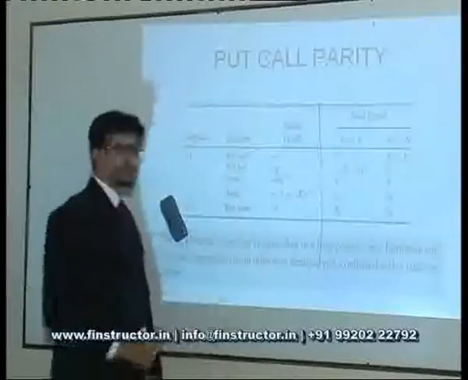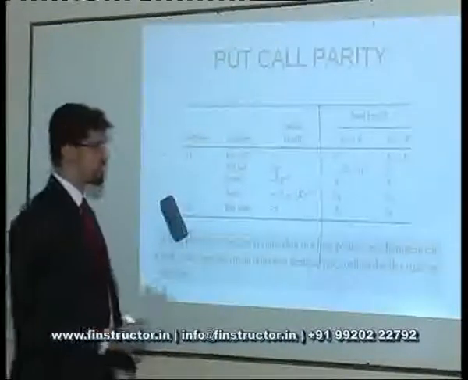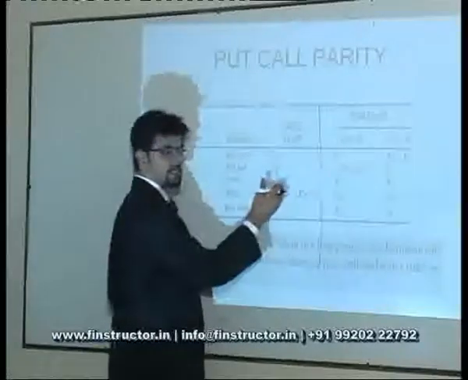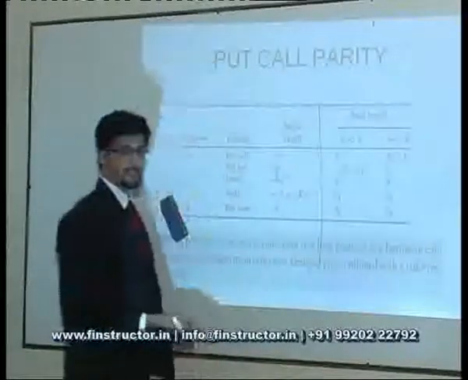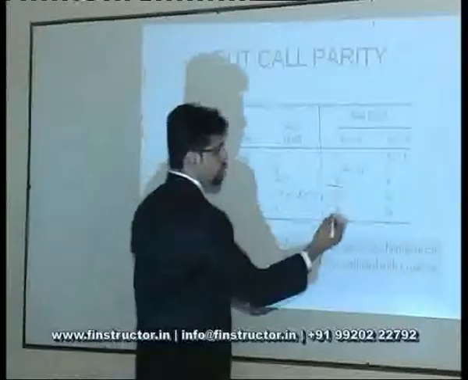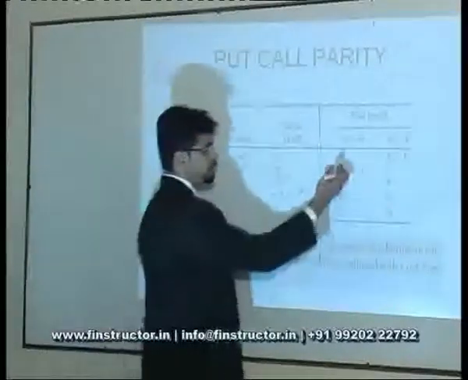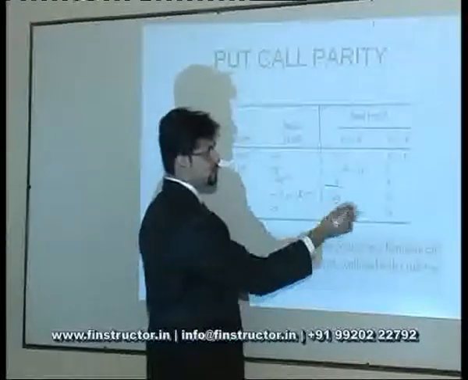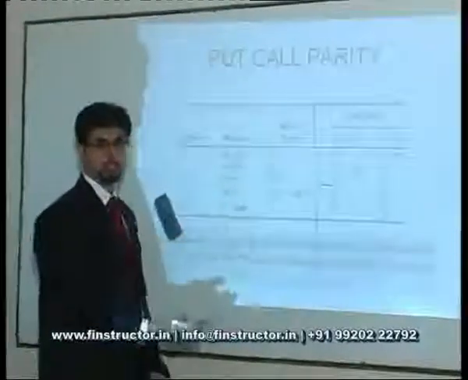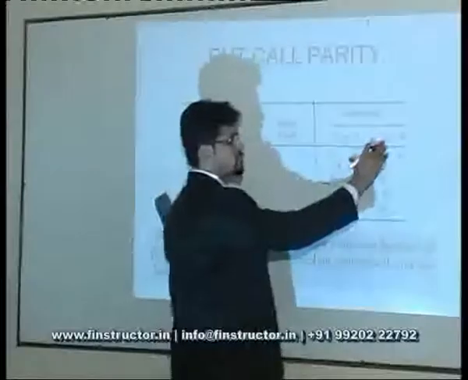From the K e^(-rT) that I had invested at the risk-free rate in a bank, it would have matured and I would get back K rupees. So what would be my total payoff in the first case if the spot price remains lower than K? The K will get cancelled, and it will be minus S, the stock price at maturity. Let's say at maturity the spot price is greater than